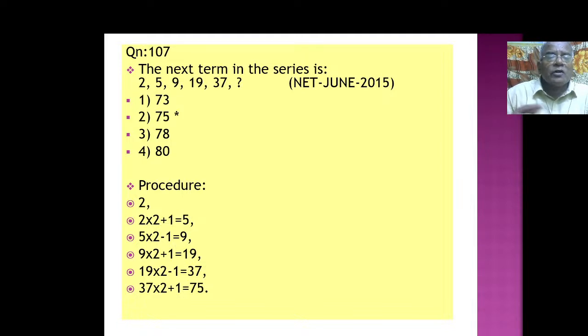So, 9 into 2 plus 1, that is 19. So, naturally, what should be this? 37 into 2, it should be plus 1, isn't it? Already we have given 37 from 19 into 2 minus 1, 37. So, 37 into 2 plus 1 it should come. Plus 1 minus 1, plus 1 minus 1, plus 1 minus 1. That is the series. Yeah, you got it? Very nice problem actually. 2015 they have asked this one.